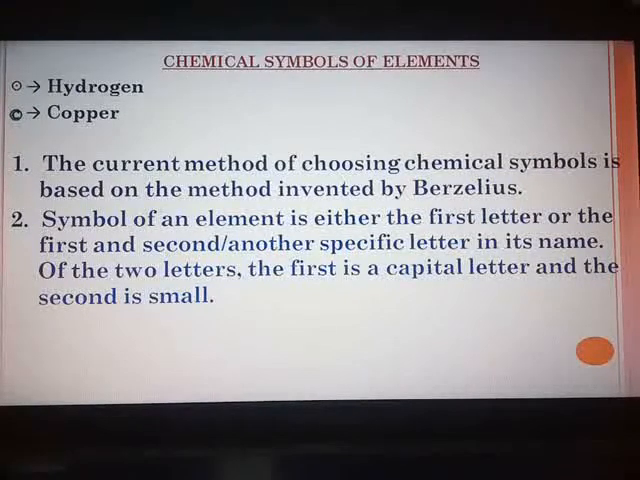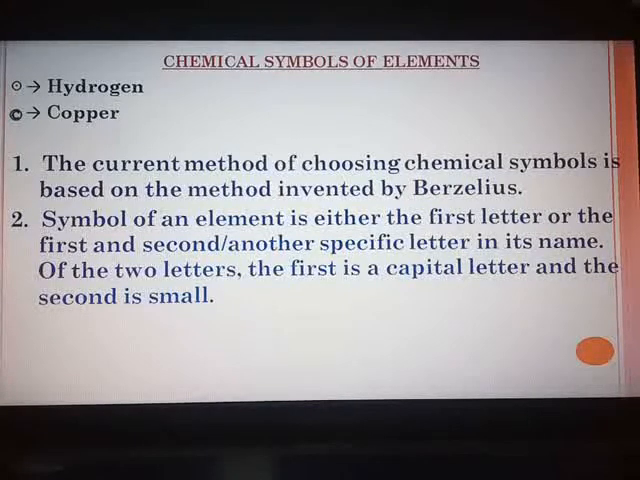Not only that, while determining the symbol, sometimes the Latin names of the elements were also taken into consideration. For example, if you see sodium, then the symbol is Na, which is derived from the Latin name natrium. Or copper, the symbol is Cu from the Latin name cuprum.